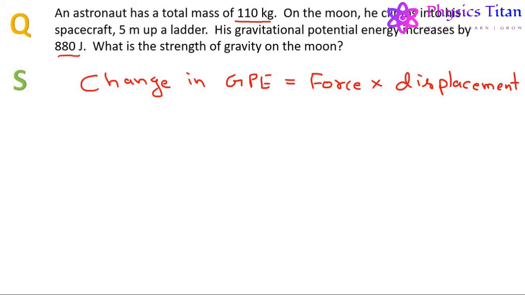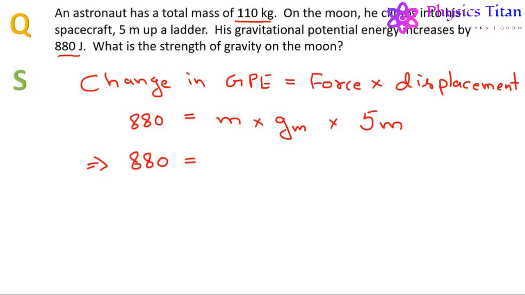Now, it is given that the change in gravitational potential energy is 880 joule, which is equal to force on the moon, that is mass of the astronaut times the gravity of the moon, into displacement, which is nothing but the change in height, which is equal to 5 meter. So this becomes 880 equals the mass of the astronaut, which is 110 kg, times gravity of the moon into 5.